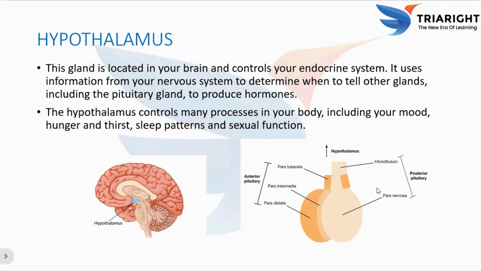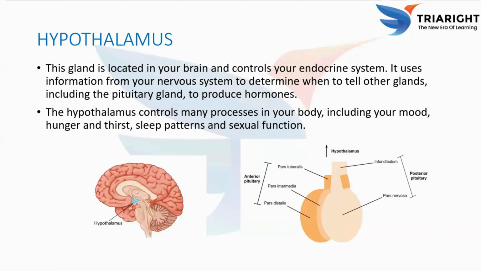Whereas in the posterior part, it consists of pars nervosa and infundibulum. This infundibulum is connected to the pituitary gland by a stalk. Structure wise, the hypothalamus contains several groups of nerve cells called nuclei. So what is nuclei? With each specific function, it is a group of cells like controlling temperature, hunger or sleep. So this hypothalamus helps to regulate vital body functions by controlling hormone release and also the automatic body processes.